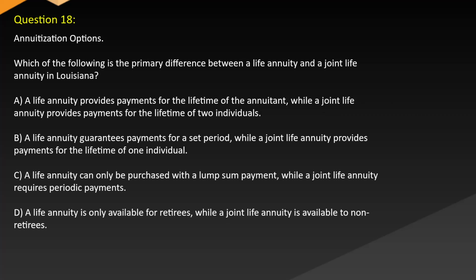Question 18. Annuitization options. Which of the following is the primary difference between a life annuity and a joint life annuity in Louisiana? A. A life annuity provides payments for the lifetime of the annuitant, while a joint life annuity provides payments for the lifetime of two individuals. B. A life annuity guarantees payments for a set period, while a joint life annuity provides payments for the lifetime of one individual. C. A life annuity can only be purchased with a lump sum payment, while a joint life annuity requires periodic payments. D. A life annuity is only available for retirees, while a joint life annuity is available to non-retirees.